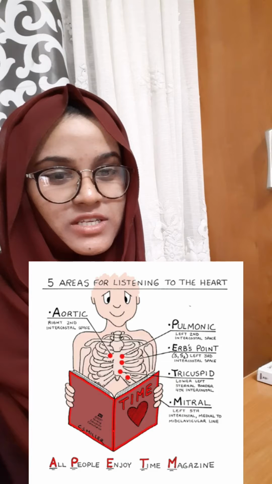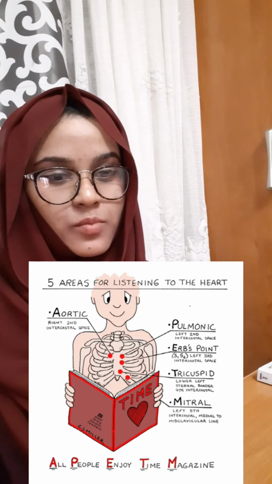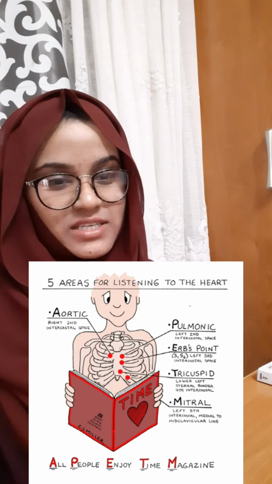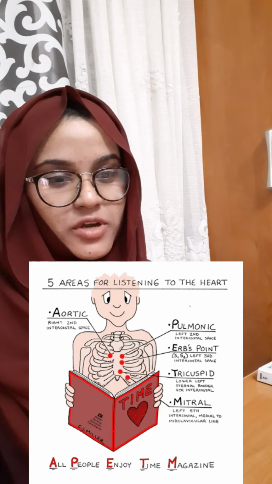So we need points of auscultation. There are 5 areas for listening to the heart. We can easily remember these 5 points: All People Enjoy Time Magazine. So A for aortic, P for pulmonic, E for Erb's point, T for tricuspid, and lastly M for mitral.